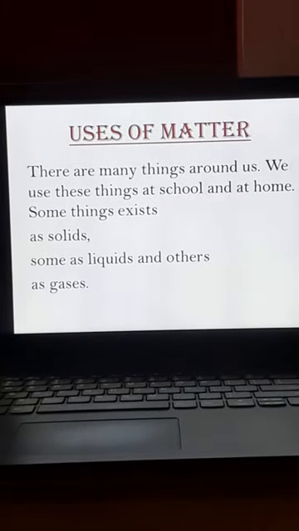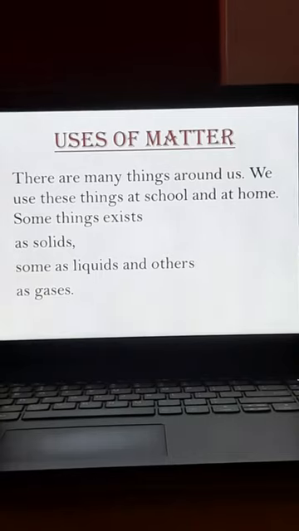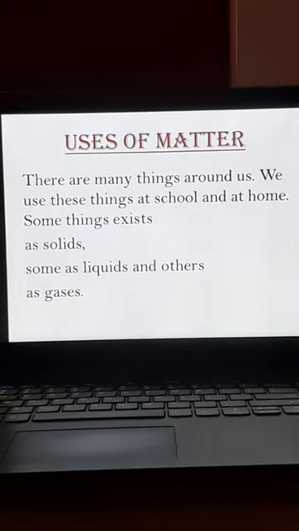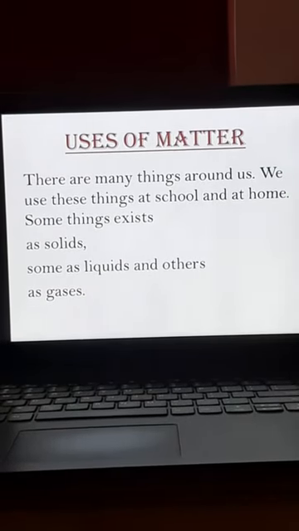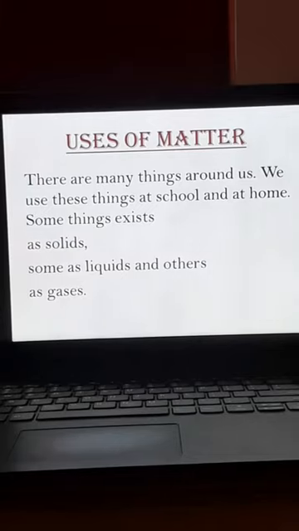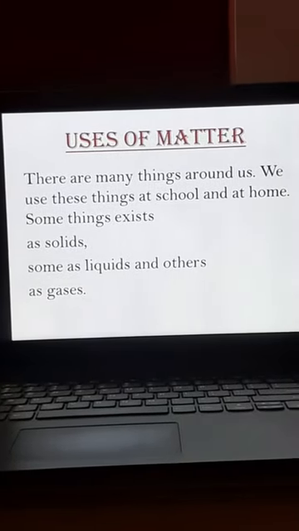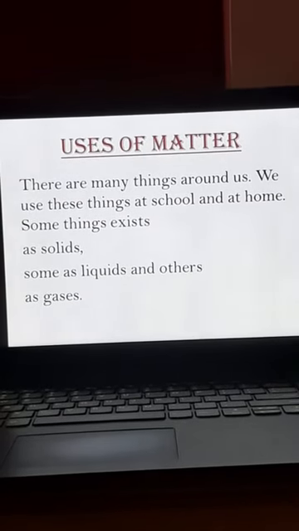There are many things around us. Definitely, when you look around your house, you could see a TV, a chair, a table, boxes, different types of boxes, remotes. And we use these kinds of things in your houses and also sometimes in your school.